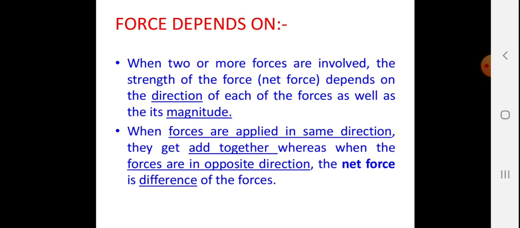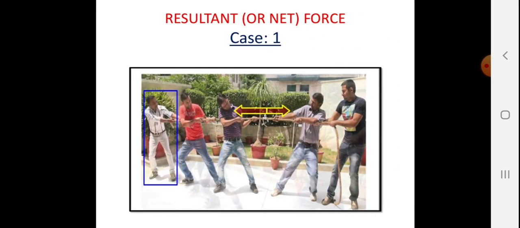Force depends on: when two or more forces are involved, the strength of the net force depends on the direction of each force as well as the magnitude. Suppose two students on the left side apply 10 Newton and two students on the right side apply 15 Newton. So the net force is 15 minus 10, that is 5 Newton. When forces are applied in the same direction, they get added together, whereas for forces applied in opposite directions, the net force is the difference of the forces. So this is the net force.